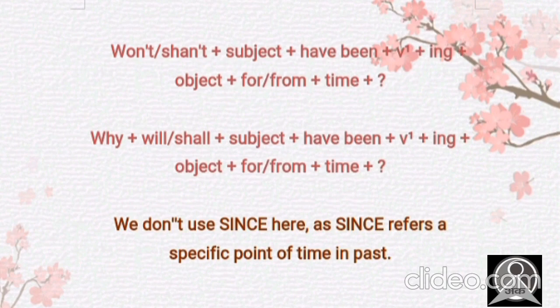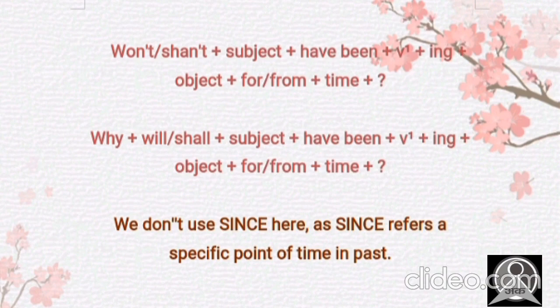And if there is some reason which is going to be there in the response, then we are going to use this why one. Firstly, wh family. I have mentioned here why, but instead of that why specifically, you have to say wh family. Wh family plus will or shall plus subject plus have been plus verbs first form ing plus object plus for or from plus time plus question mark.